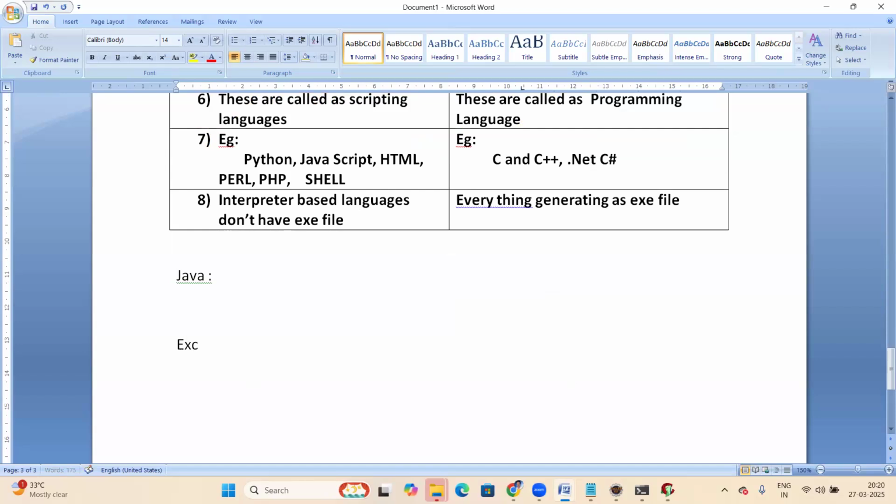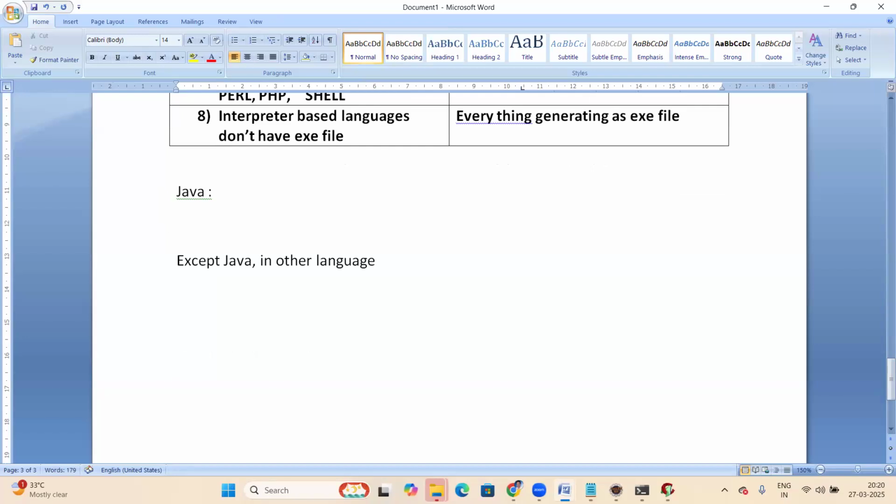See, except Java, in other languages like C, C++, Python, maybe .NET, what happens? First of all, source code converts into binary code.